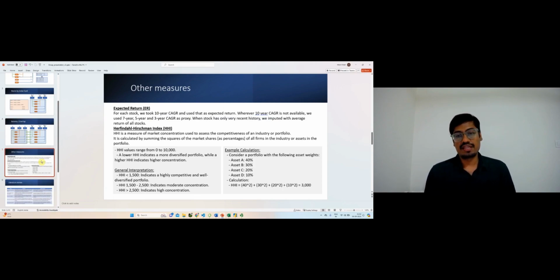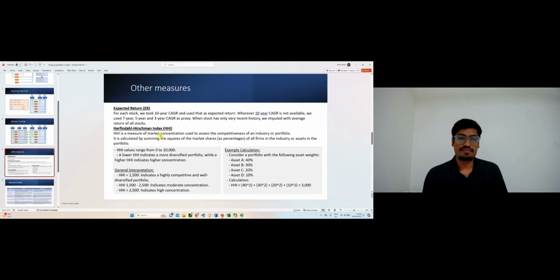Expected return, we take the 10-year CAGR as a proxy. Wherever the data is not available for 10 years, for example, some stocks recently got listed, in that case we take whatever history is available, whatever longest CAGR we can get.